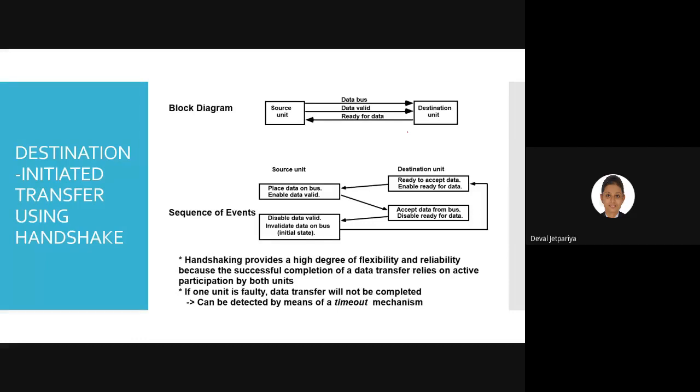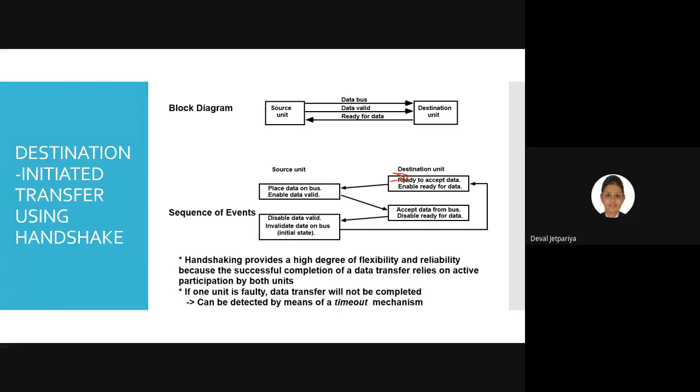Okay, next is destination initiated transfer using handshake. Here we initiate from the destination, that means we get the first signal from the destination only. So what is that? See over here. First, the destination will send a signal like ready to accept the data. Until and unless the source gets this information from the destination, it will not start transferring the data, right?